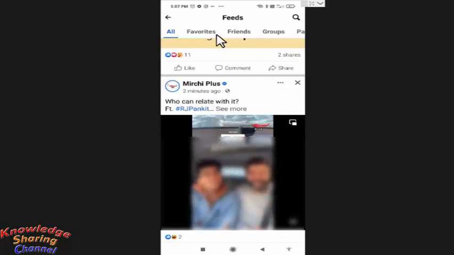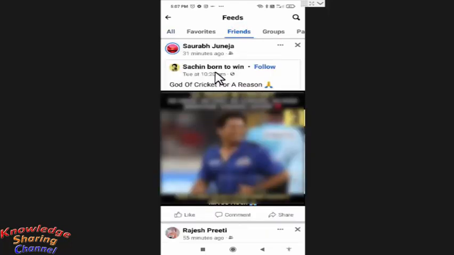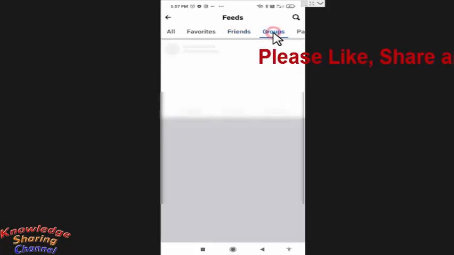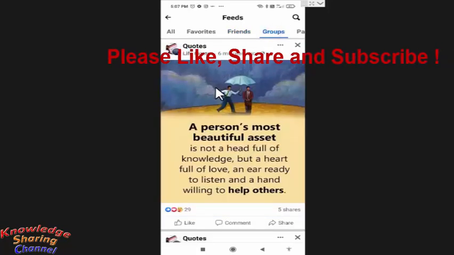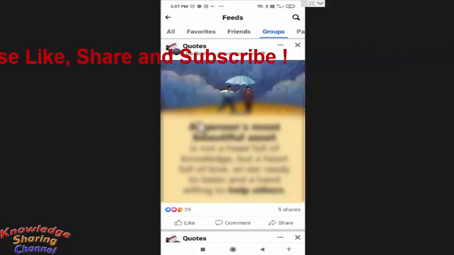Also in this feed, here are tabs which will help you to see the post of your friends only or the post of the groups or pages. If you press on friends, so you will see the post posted by your friends only, or if you press on groups, you will see all the recent posts posted in the groups.